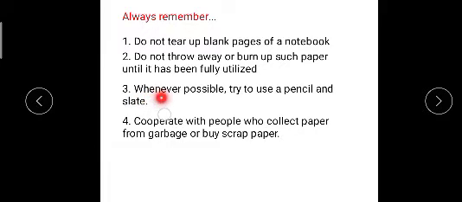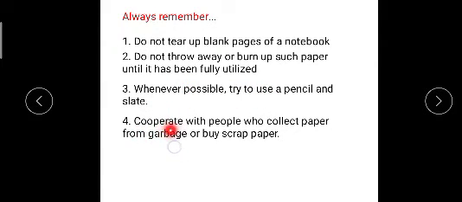The third thing, whenever possible try to use a pencil and slate. You know that if we use a pencil and slate, we can rub after writing and reuse it many times, so we can use it almost unlimited times. In this way we can save paper, and after all we can save trees.